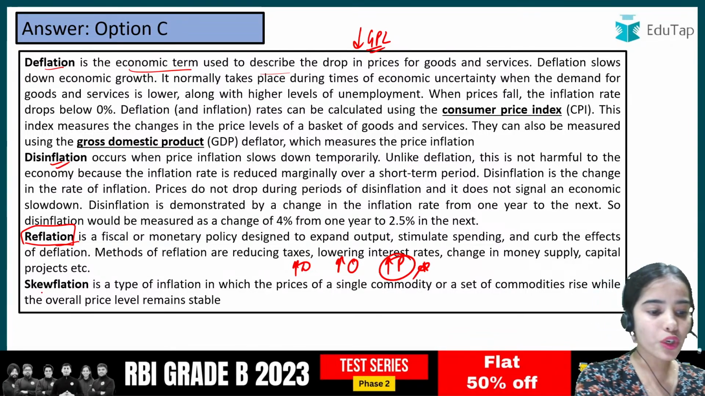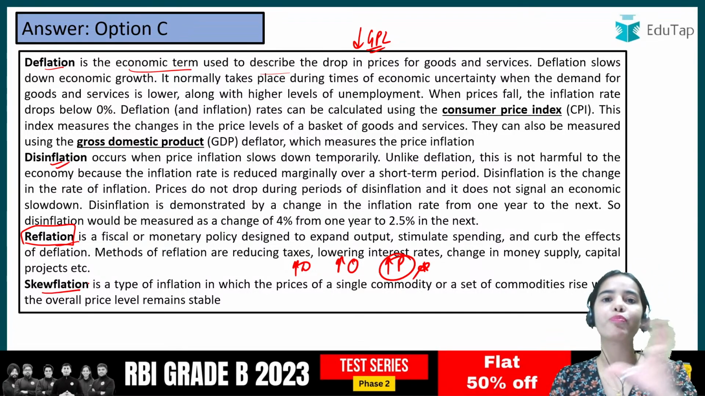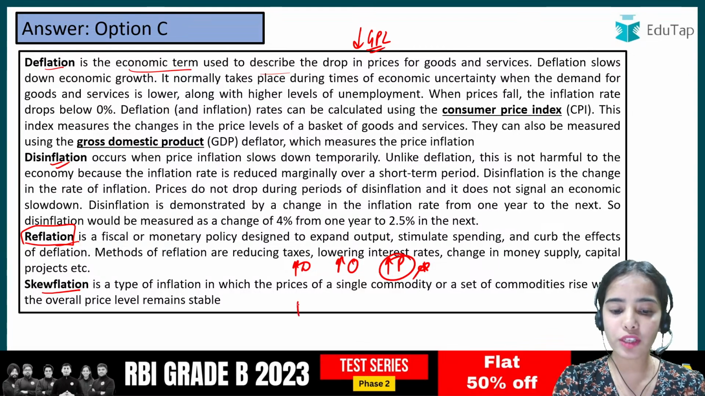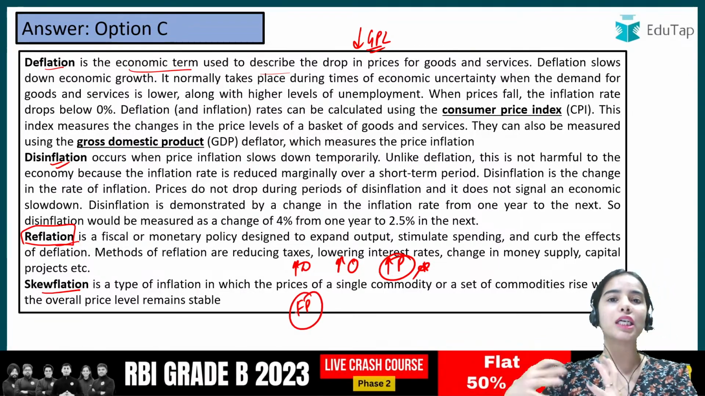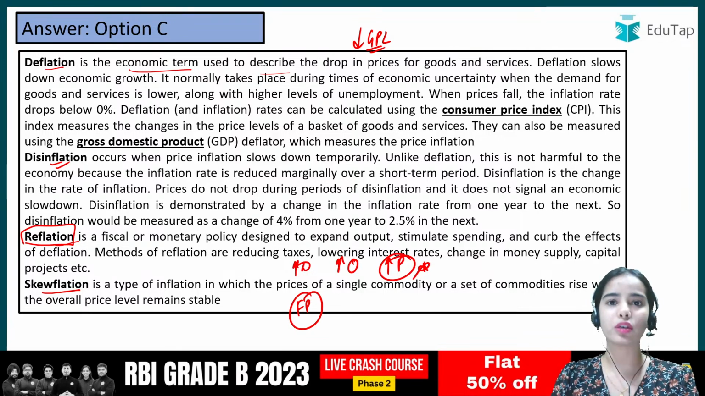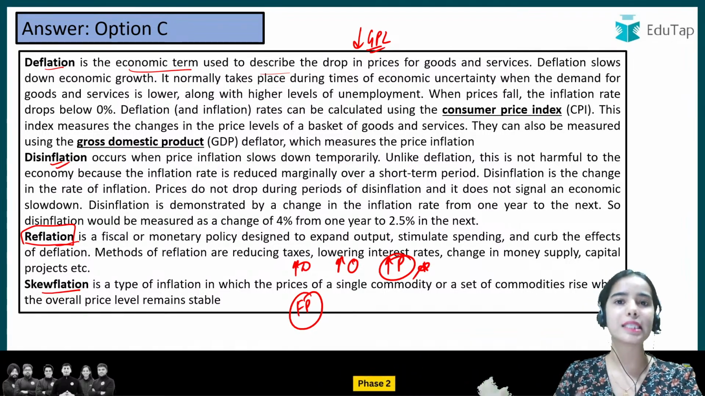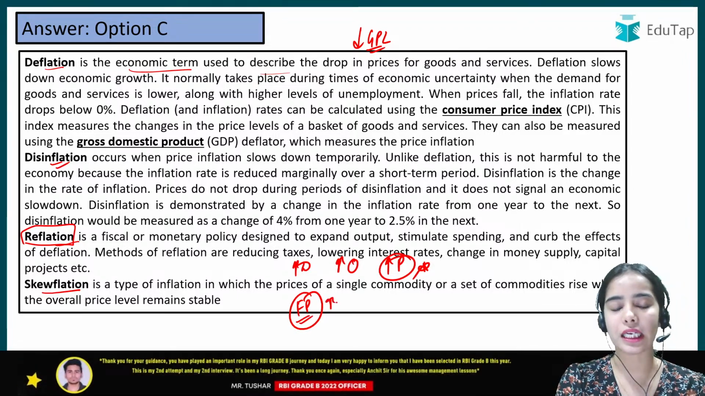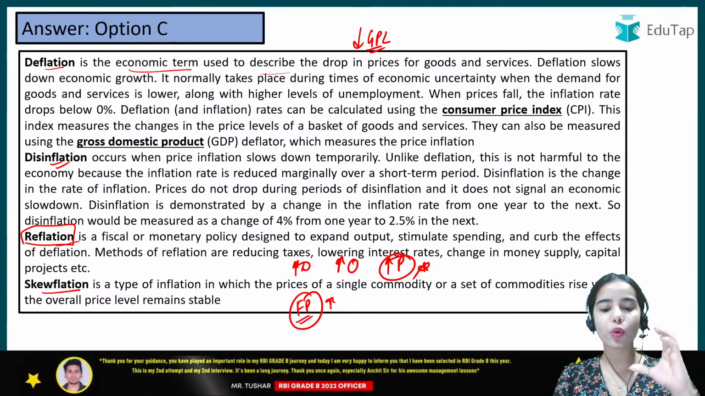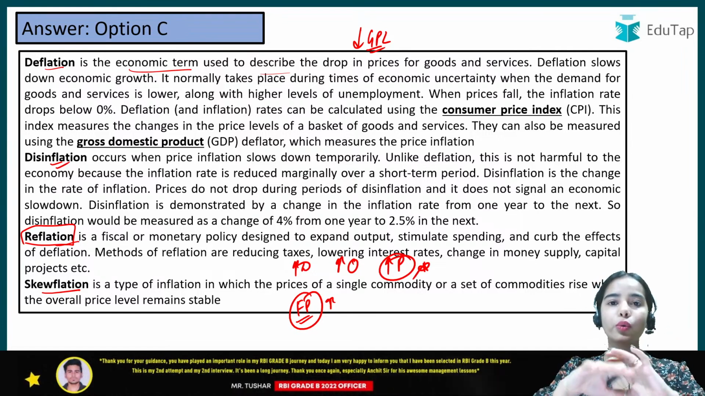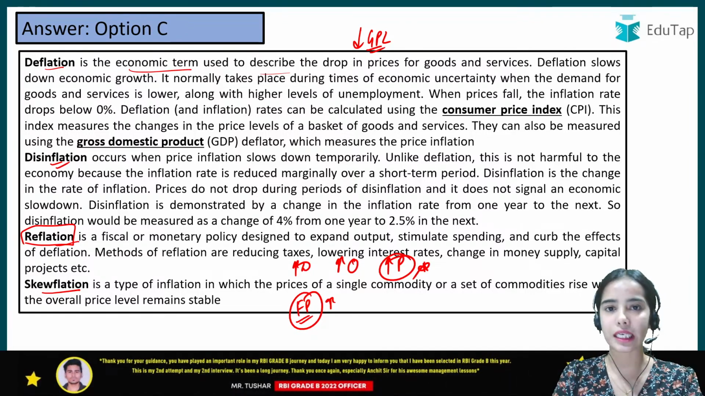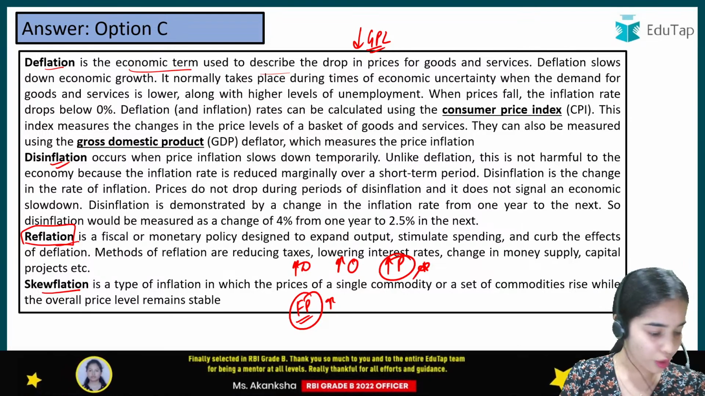Okay, skewflation means that only a group of prices is increasing. Let's say only the food prices are increasing, while the other prices, like the manufacturing goods prices, are stable. Only the food prices are increasing. So this is skewflation, where only a single commodity or only a group of commodities' prices are increasing. So I hope it is very clear to all of you.